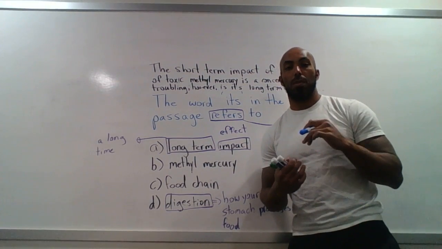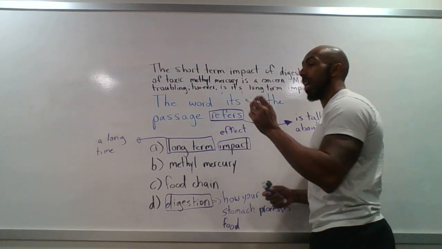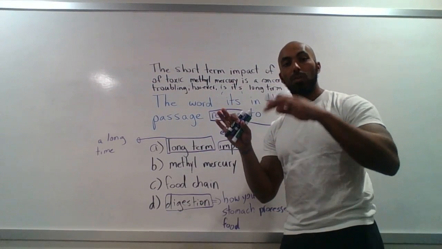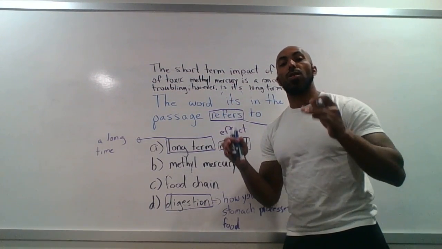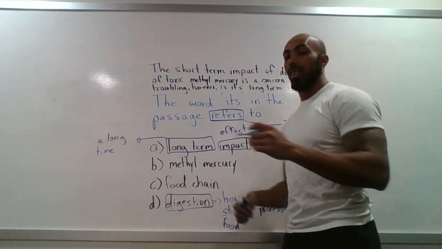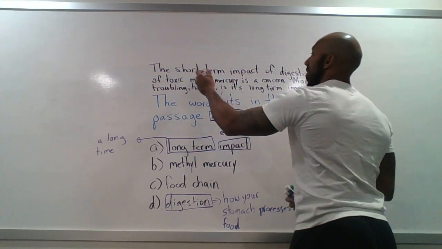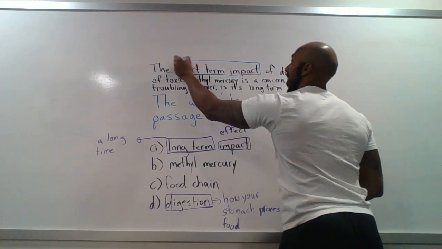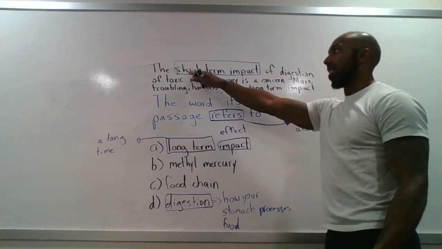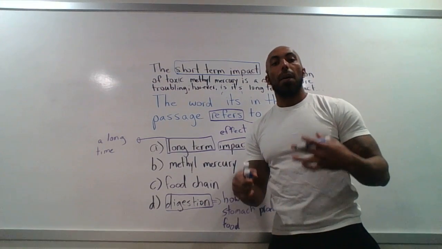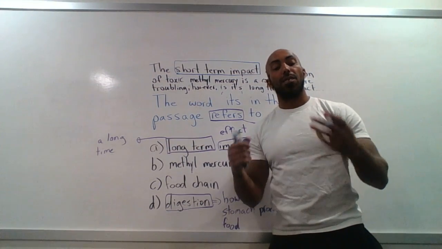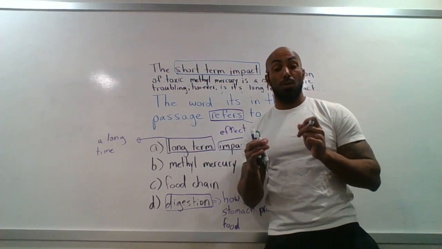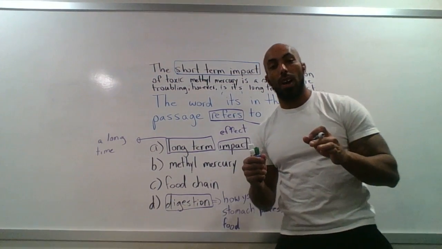What are we talking about? Well, we have several nouns in this sentence, but all of those nouns are referring to something. The first one is short-term impact. This just means how eating methylmercury will affect or change us in a short amount of time. And it is something we should be worried about.